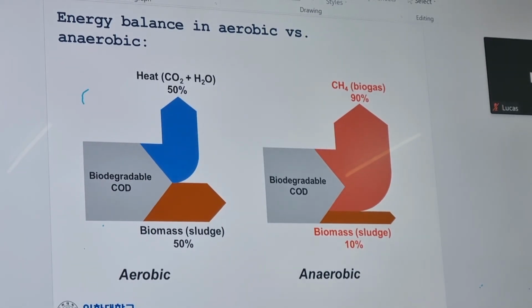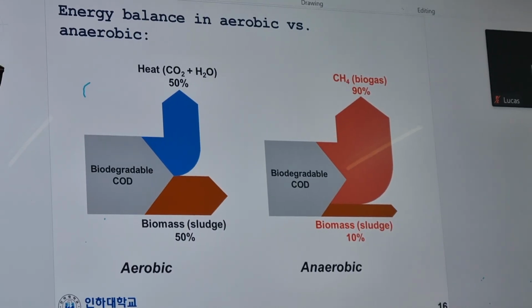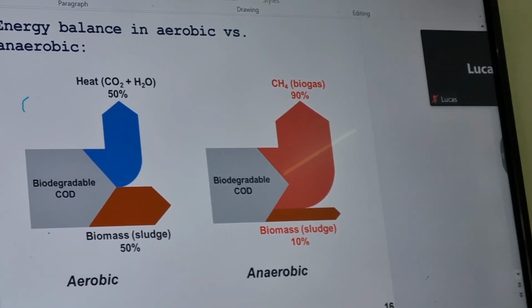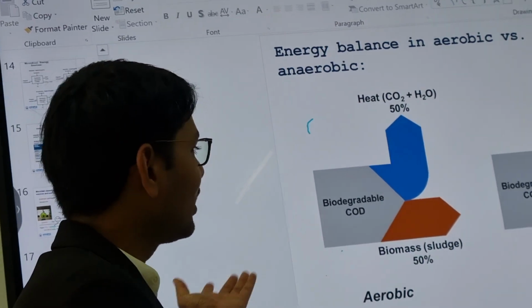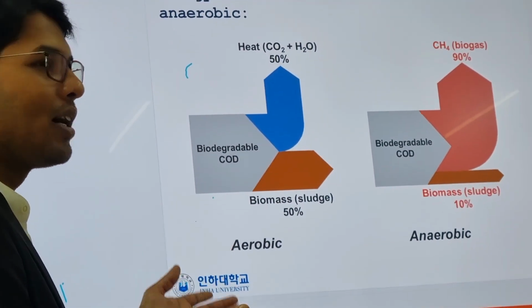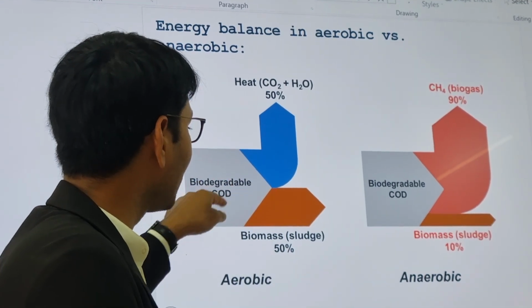So in terms of wastewater treatment, either aerobic or anaerobic, it is very much necessary to have an energy balance. Like which kind of energy? Because we know that energy can never be created nor destroyed. So here organic energy is converted into either biomass or methane, and we have to calculate how much energy is going each way.